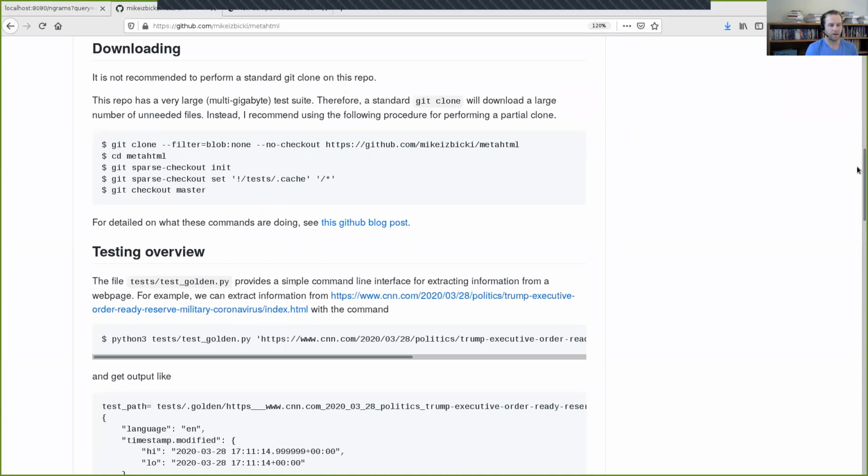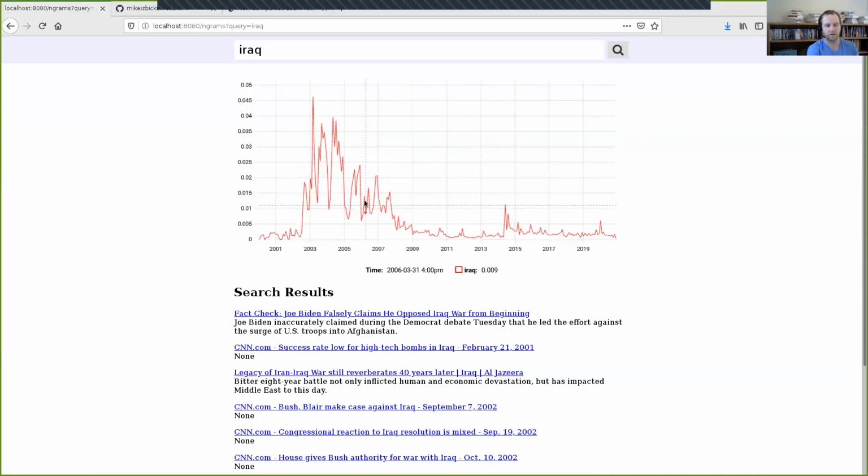In the next video, I'm going to talk about how to actually work with that tool, and then we'll talk about how to add support for other host names, so that these sorts of graphs right here are more accurate and we can have more options in what we're searching for. So I'll see you in the next video.